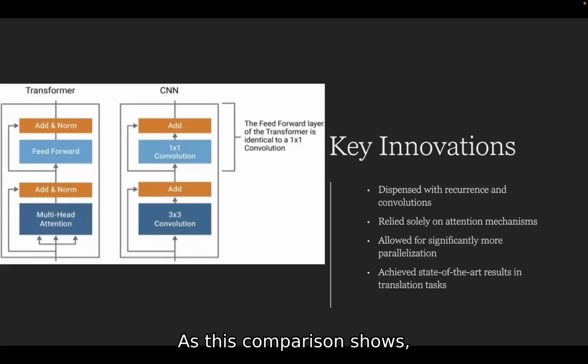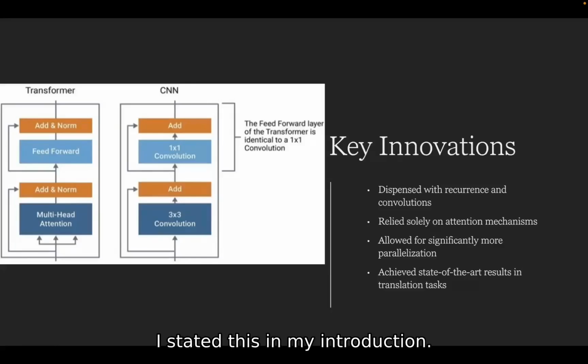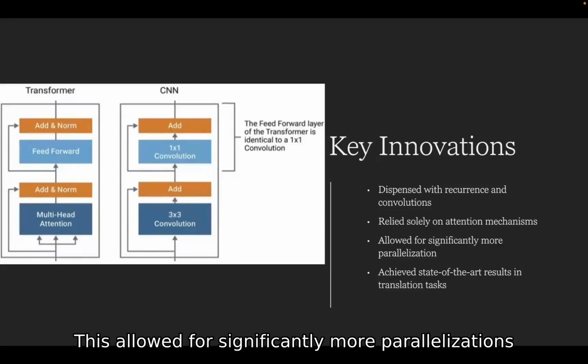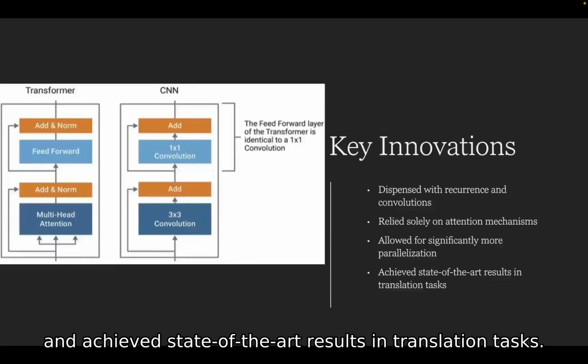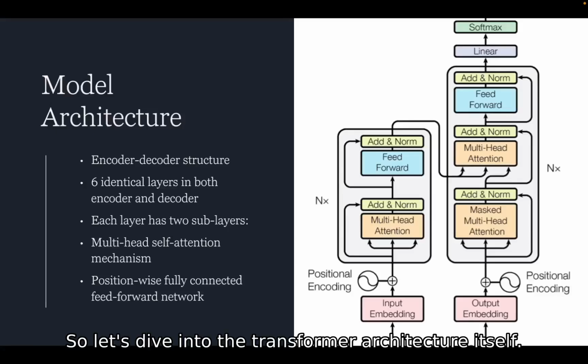As this comparison shows, unlike traditional RNN or CNN models, the transformer uses self-attention mechanisms throughout. I stated this in my introduction. This allowed for significantly more parallelization and achieved state-of-the-art results in translation tasks. So let's dive into the transformer architecture itself.